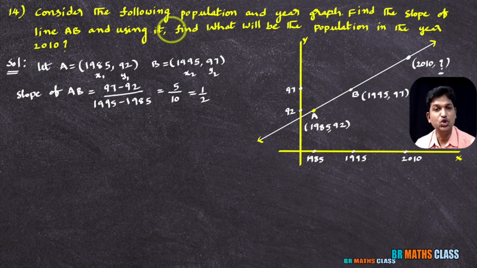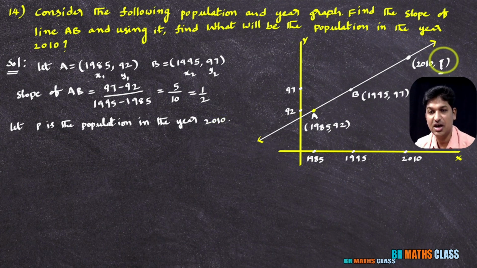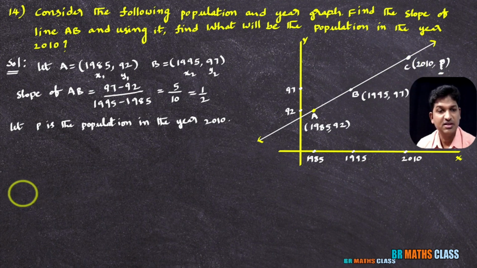What is the continuation in the question? What will be the population in the year 2010? Let P be the population in the year 2010. The question mark, I am taking it as P. Now I'll take this point as C. If P is the population in the year 2010, then the point C is (2010, P).